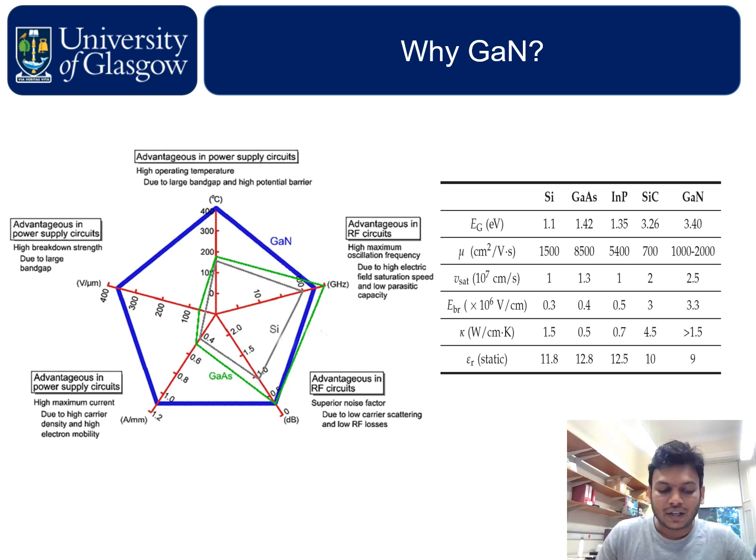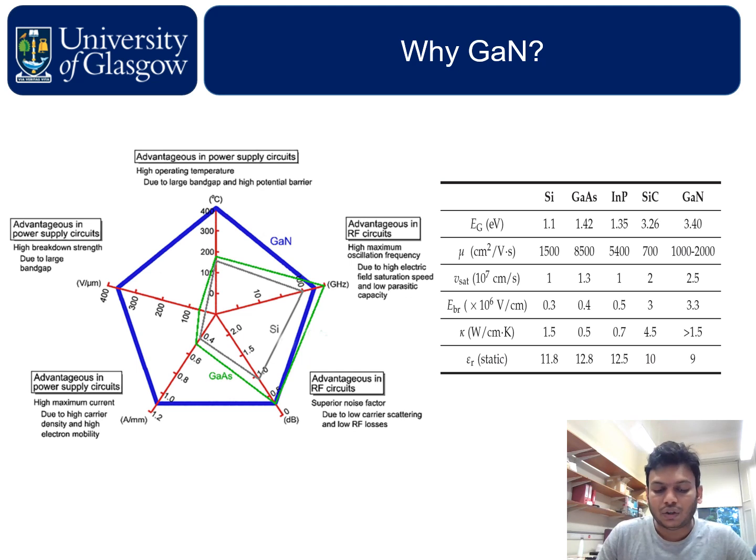GaN has a higher band gap, which is 3.4 electron volts, which supports a high electric field between the two terminals and translates to much higher RF output power. Also, GaN has an excellent breakdown voltage, which is 3.3 megavolts per centimeter. The higher the band gap, the higher the breakdown voltage.